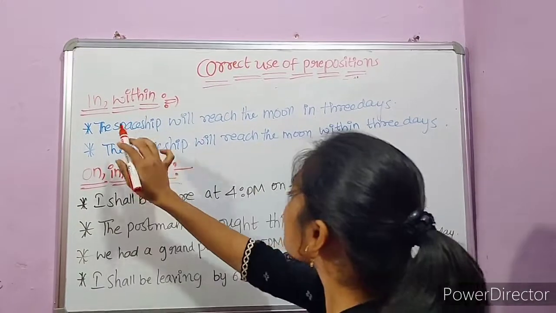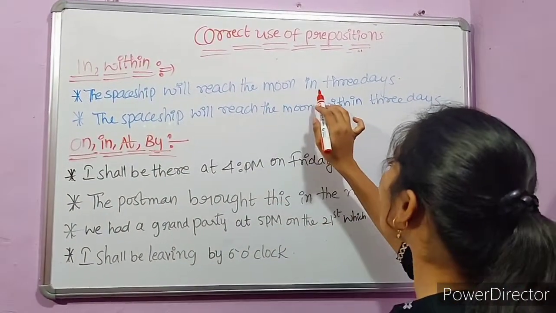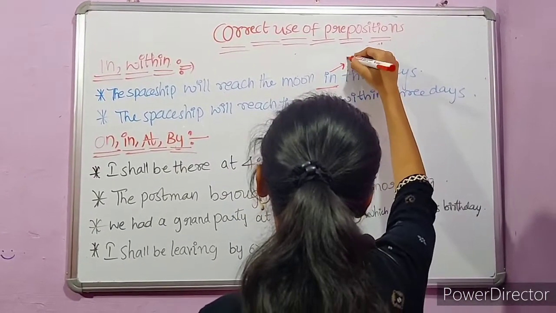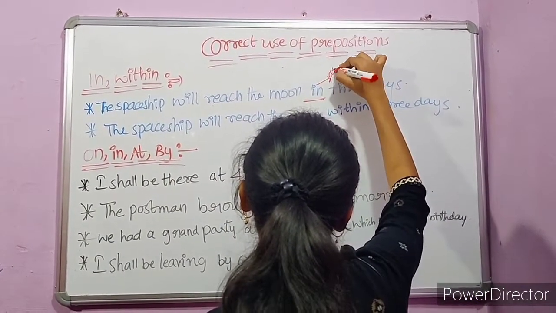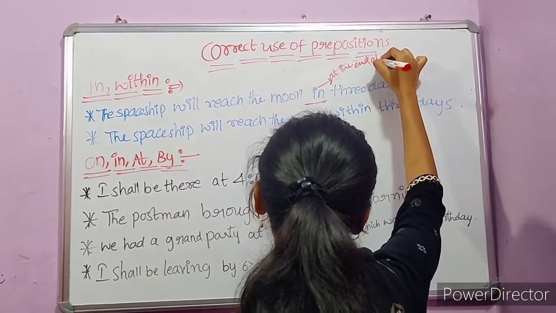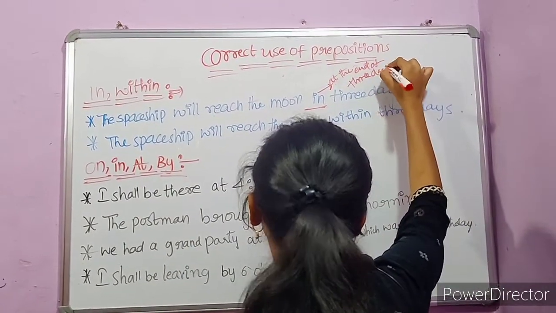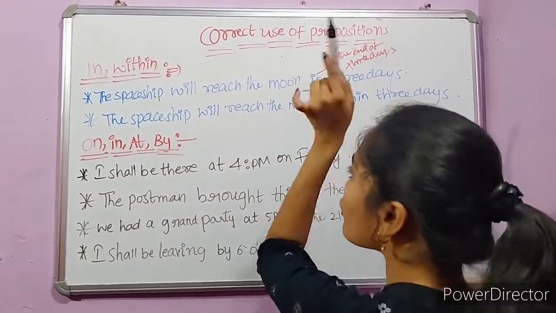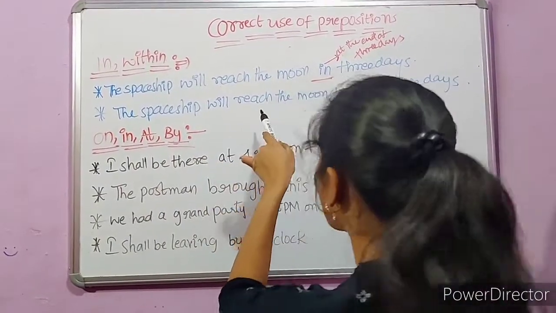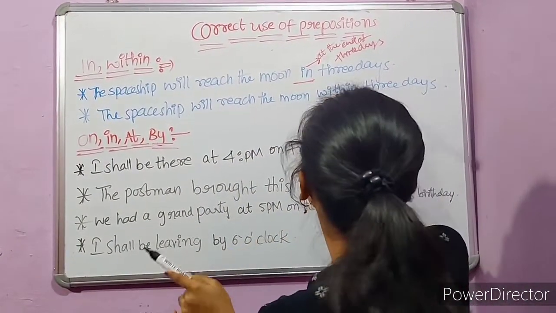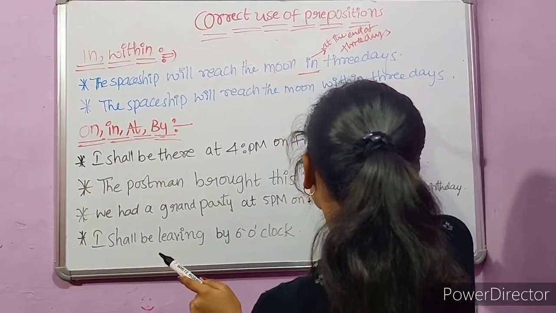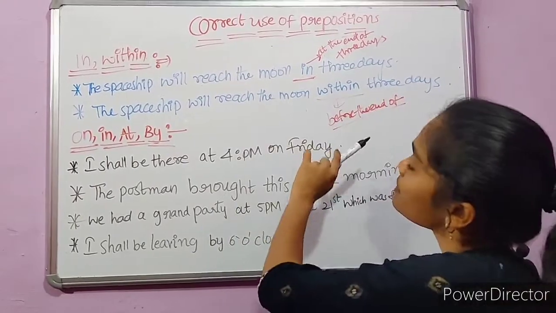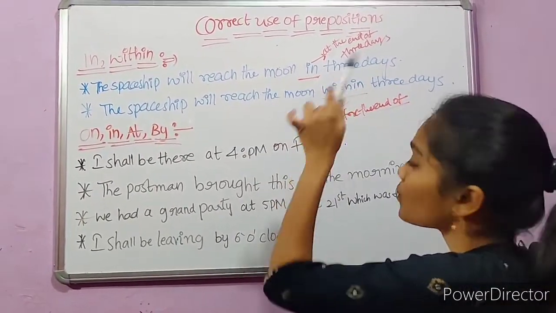In, within. The spaceship will reach the moon in 3 days. In means at the end of 3 days. Right? The spaceship will reach the moon in 3 days means at the end of 3 days. The spaceship will reach the moon within 3 days means before the end of 3 days. This is the difference between the uses of in and within.